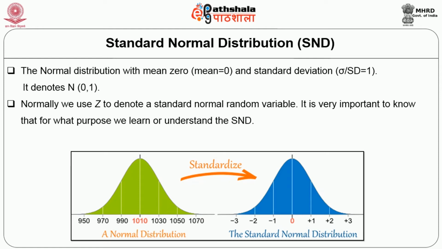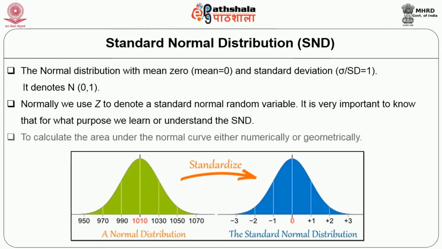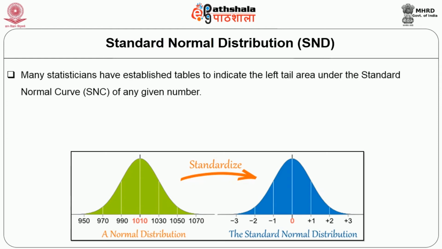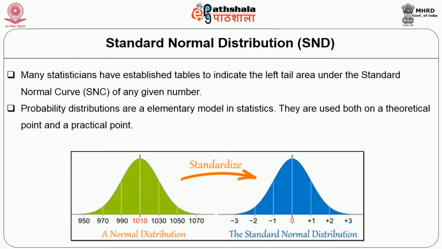It is very important to note that, for whatever purpose we learn or understand, the standard normal distribution is very important. To calculate the area under the normal curve, either numerically or geometrically, many statisticians have established tables to indicate the left tail area and the right tail area under the standard normal curve for any given number. Here, probability distributions are an elementary model in statistics. They are used from both a theoretical and a practical point of view. Okay, this is all about the standard normal case.